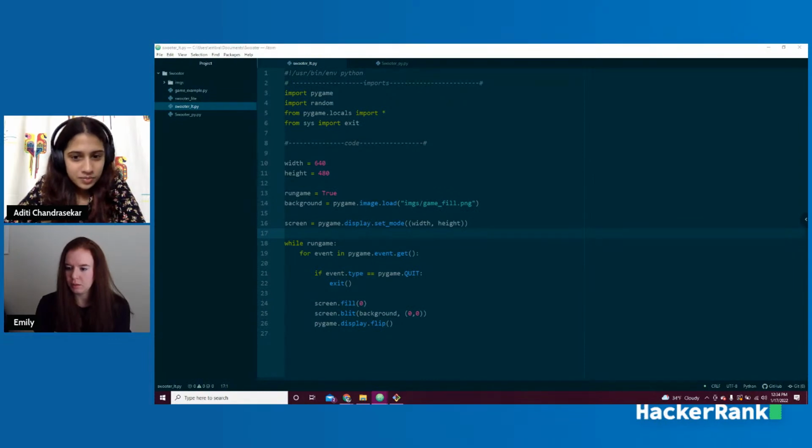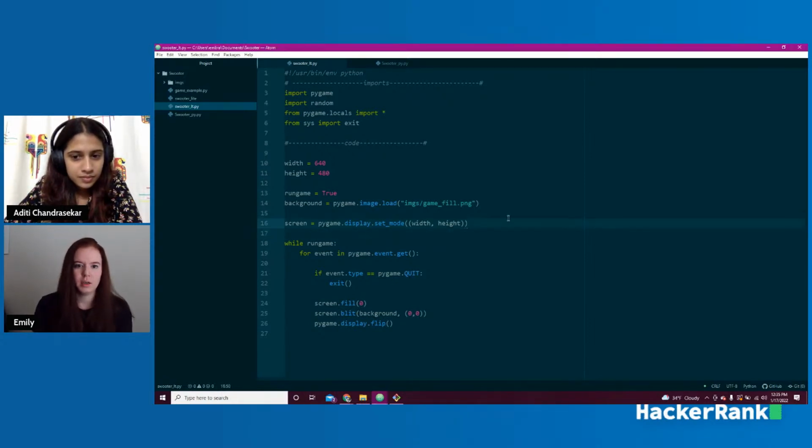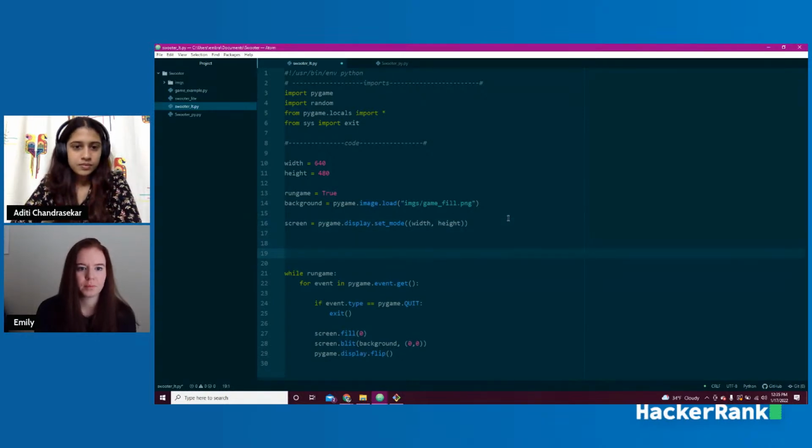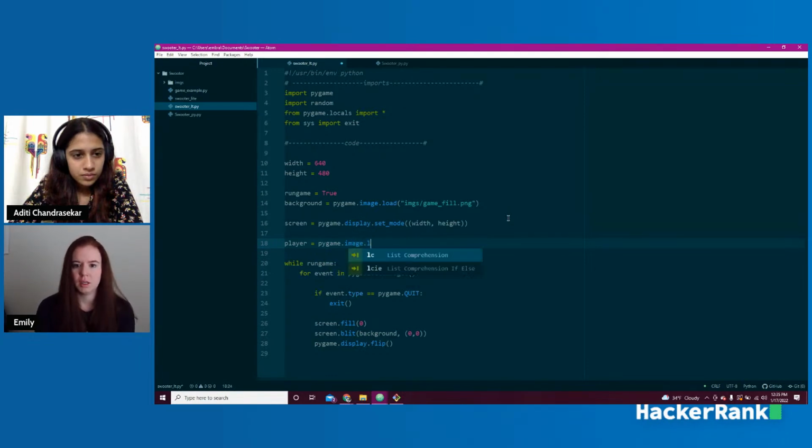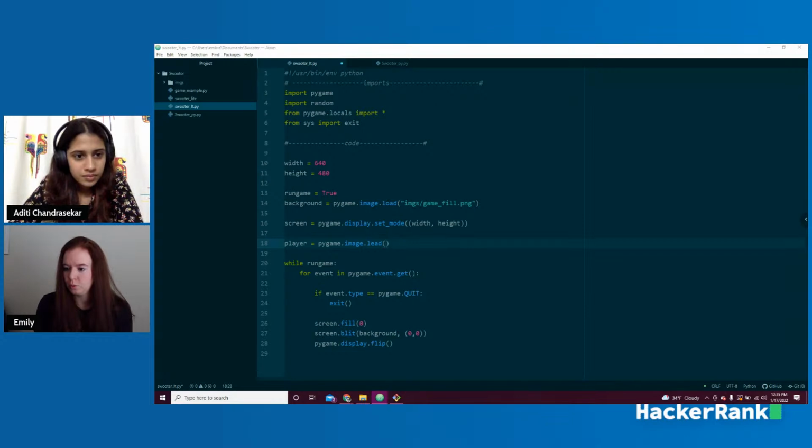Awesome. Let me get my code back. Okay. The next thing we're going to do is add our player character to the screen. It's going to be super simple. Right here, we're just going to create another variable that we call player, and it's going to be set up the same way as we did the background. We're going to use pygame.image.load. And I'm just going to go ahead and grab my code for the actual location.